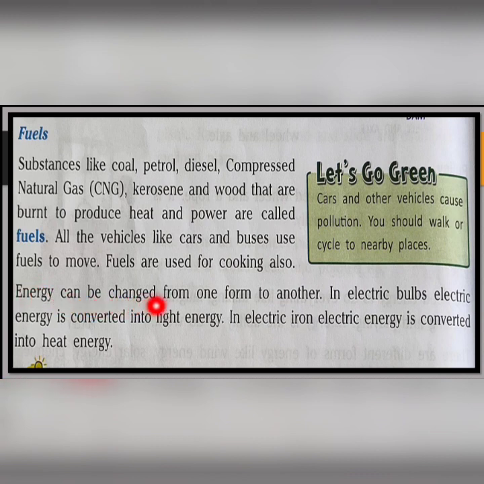Energy can be changed from one form to another. In electric bulbs, electric energy is converted into light energy. In electric iron, electric energy is converted into heat energy. Right? So, by burning fuels also, we get heat and power. Right?